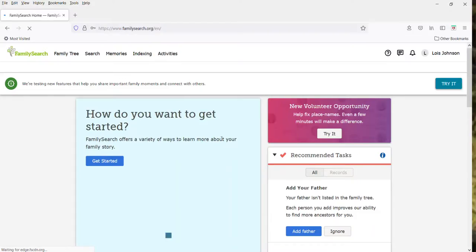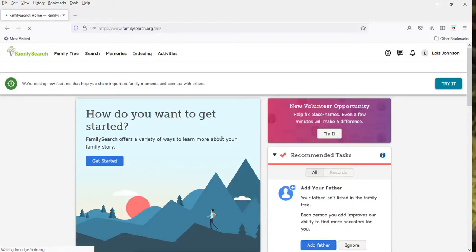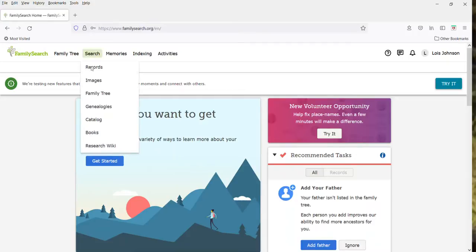So I'm going to start with Bertie Township, and I am in FamilySearch. You can get a free account at FamilySearch. FamilySearch is a great resource. If you're new to genealogy, this is a great place to start. I just created a username and logged in, and I'm going to go to Search. I'm going to search the catalog.